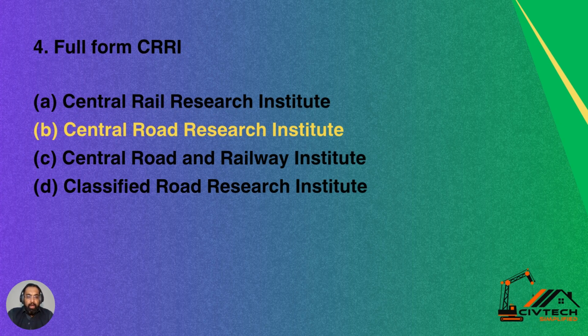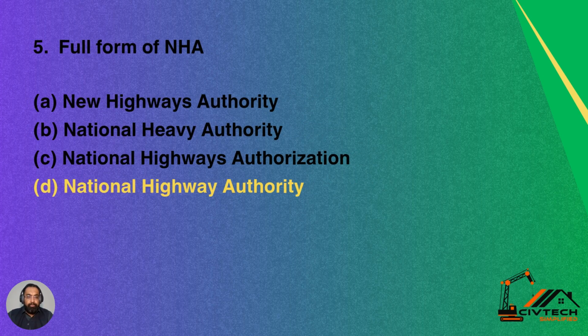Full form of CRRI. What is CRRI? Option A is Central Rail Research Institute. Option B is Central Road Research Institute. Option C is Central Road and Railway Institute. Option D is Classified Road Research Institute. So this is Central Road Research Institute in India. Option B is the correct answer for this question.